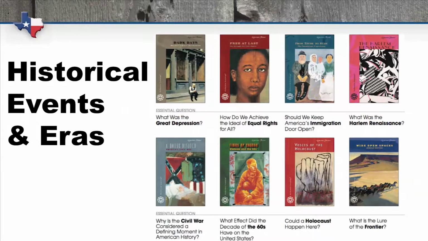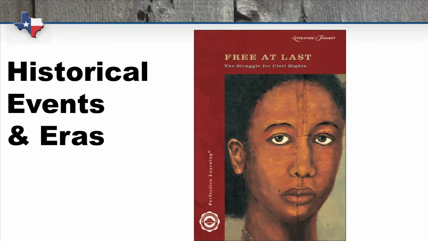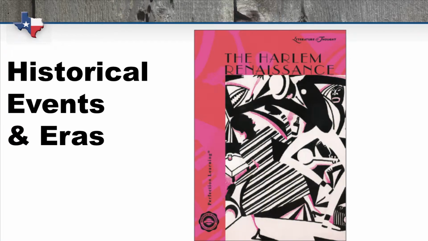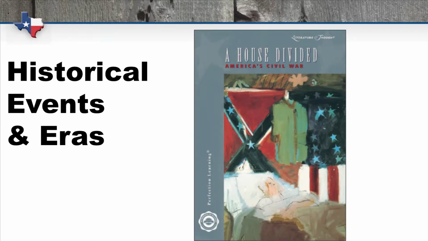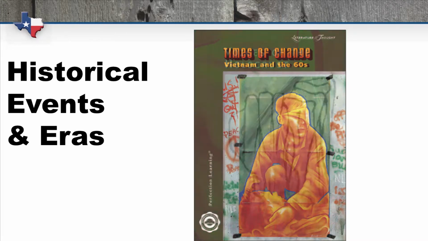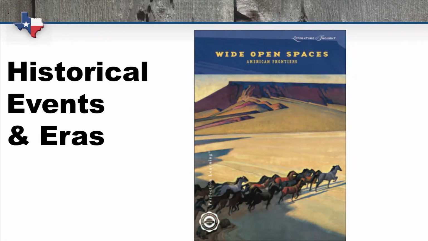The historical events and eras category includes Dark Days, America's Great Depression, Free at Last, The Struggle for Civil Rights, From There to Here, The Immigrant Experience, The Harlem Renaissance, A House Divided, America's Civil War, Times of Change, Vietnam in the 60s, the ever-popular Voices of the Holocaust, and finally, Wide Open Spaces, American Frontiers.